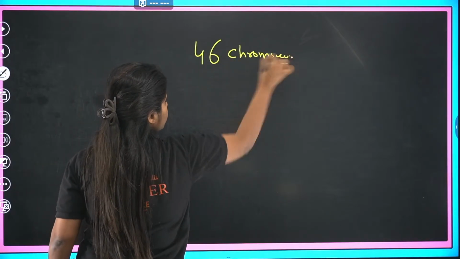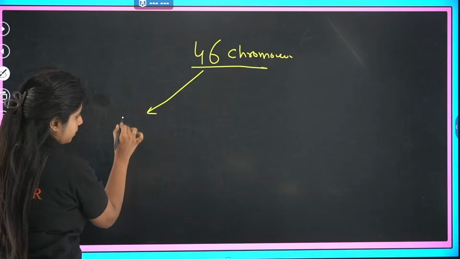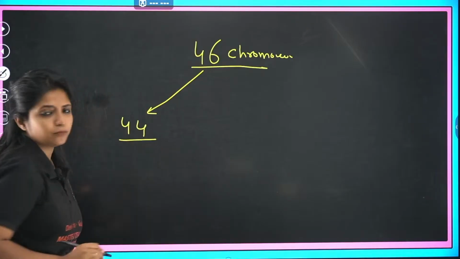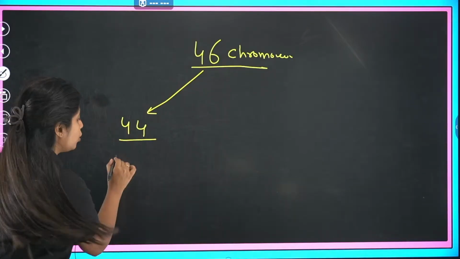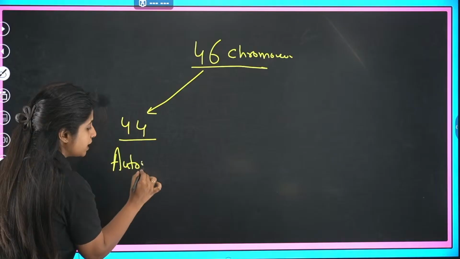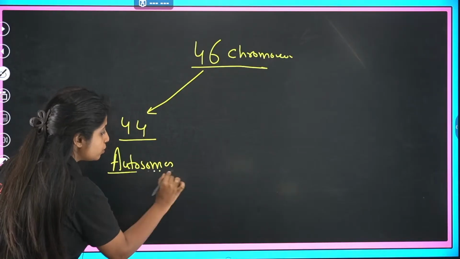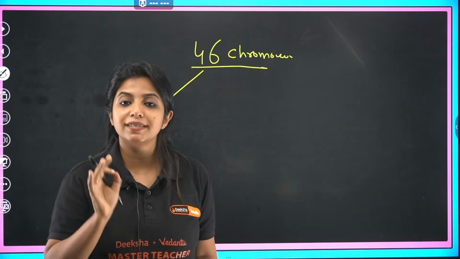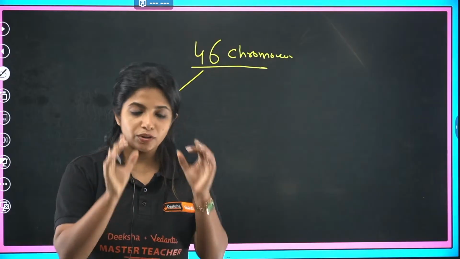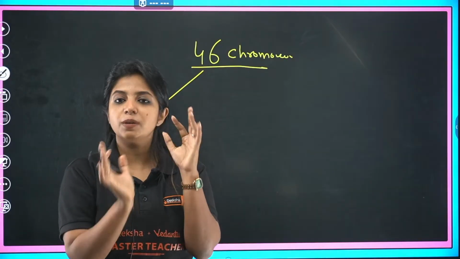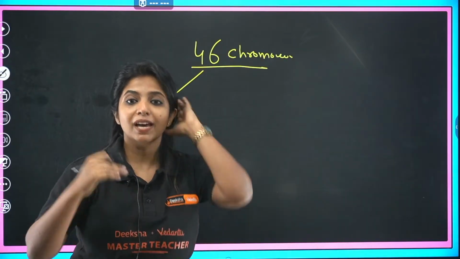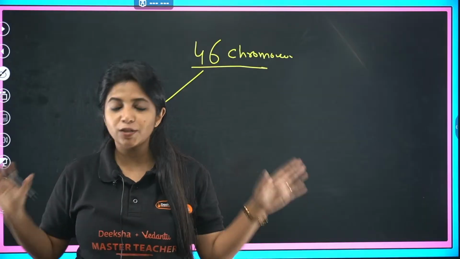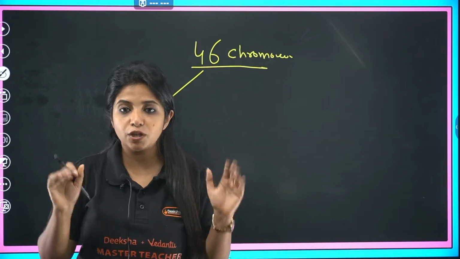44 of them, what are they? They are known as autosomes. Basically, autosomes are the ones which have nothing to do with the sex of an organism. These chromosomes are made up of DNA. The DNA has the genes, which are responsible for all the other characters of our body, but it does not determine the sex of our body.